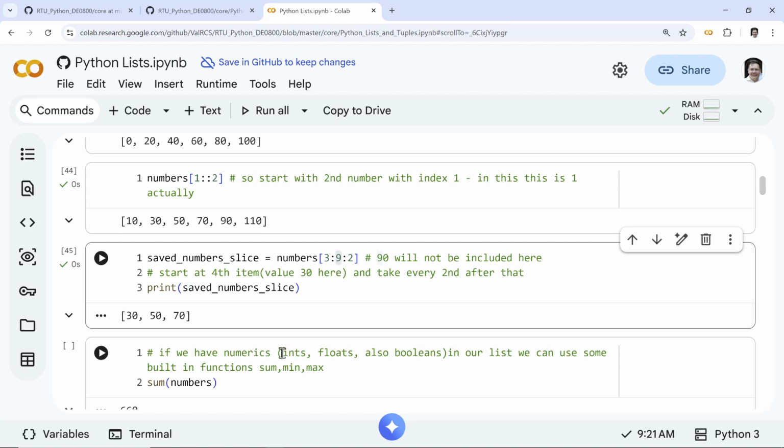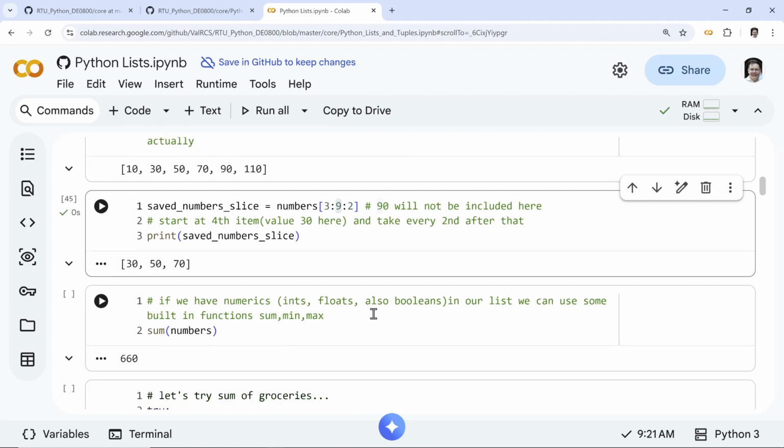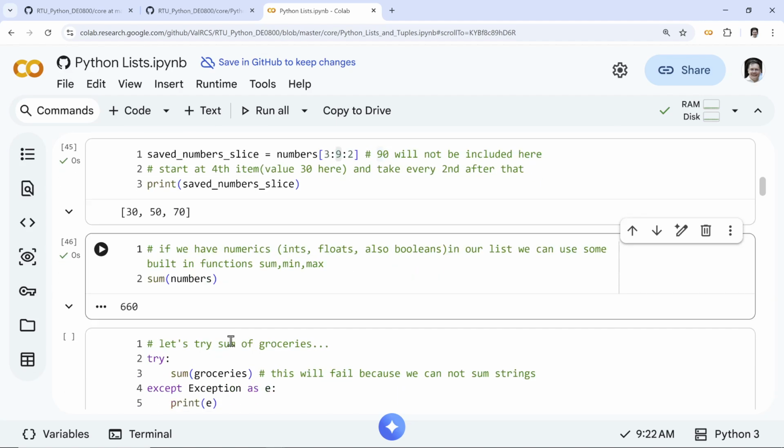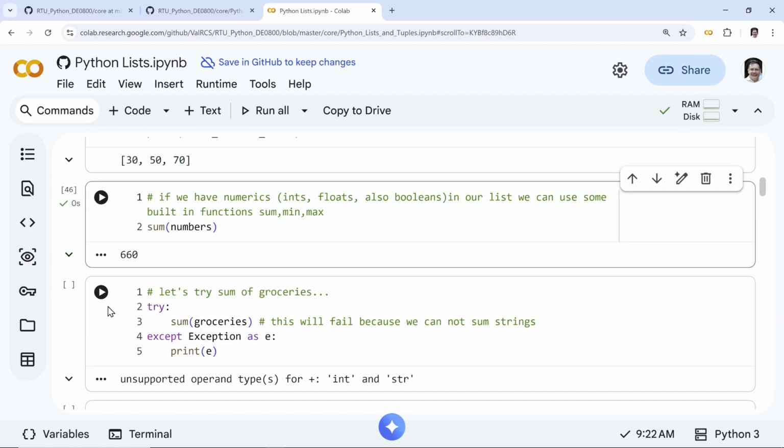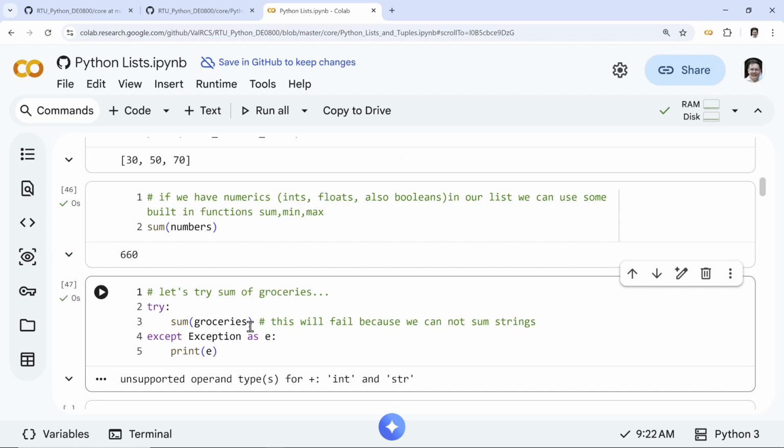Okay, now we come to some cool operations we can do on lists, which are not for every list. If it's not a string, strings you cannot add together, although you can use join, right? But here we can use sum for numbers. Also floats, right? So we can sum all the numbers around. If you try summing groceries, it will give you an error about an integer and a string. And here you might be asking, where did this integer come from? Because you might think, okay, Python gives us plus as an overloaded operator for strings. That was really smart of you. So you might think, how come sum doesn't work?